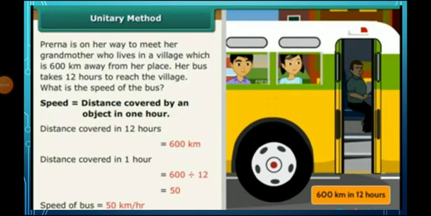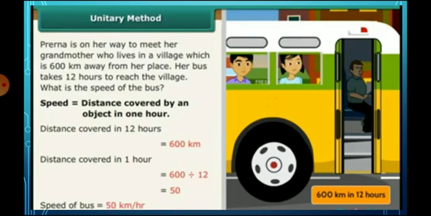Now see the unitary method. Prerna is on her way to meet her grandmother, who lives in a village which is 600 kilometers away from her place. Her bus takes 12 hours to reach the village.